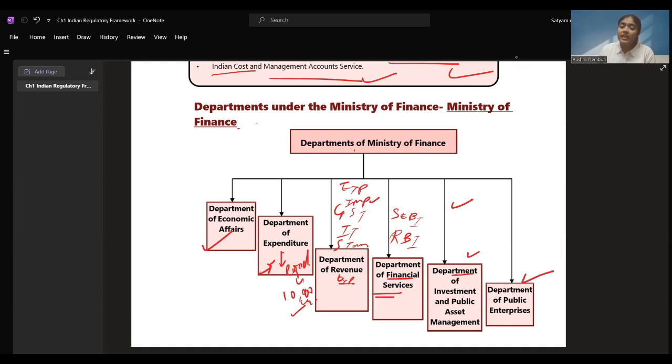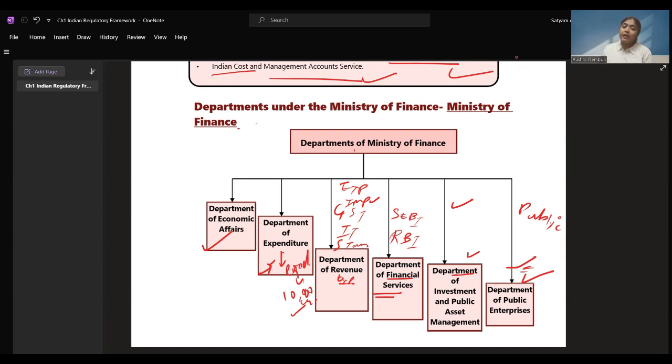Then we have the Department of Public Enterprises. All the issues dealt by the public enterprises are dealt under the Department of Public Enterprises. Like public company, you might have read about this earlier, public company and private company. So the companies where government is having the major stakeholdings, if there are any issues, any resolutions, or if the money is to be allocated, it is done under the Department of Public Enterprises.